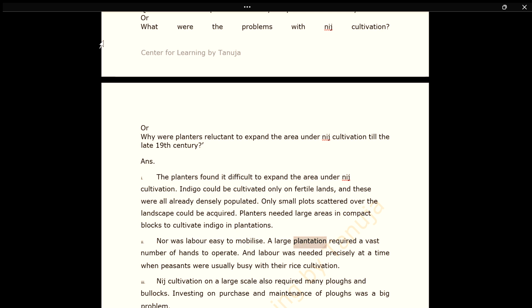A large plantation required a vast number of hands to operate, and labor was needed precisely at a time when peasants were usually busy with their rice cultivation. Nij cultivation on a large scale also required many plows and bullocks. Investing in the purchase and maintenance of plows was a big problem.